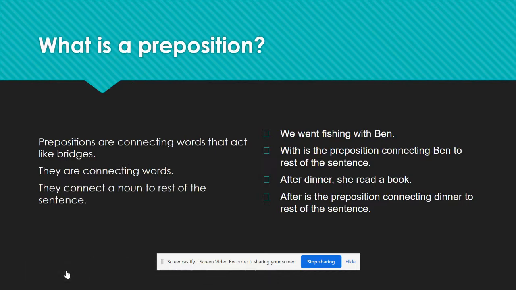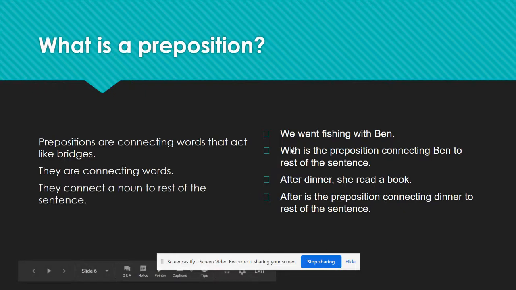Now, what is a preposition exactly? Prepositions, think of them as connecting words that act like bridges. So we take a simple sentence, we use a preposition, one word, to connect on some kind of phrase in order to give the reader more information and also just make a more interesting sentence.